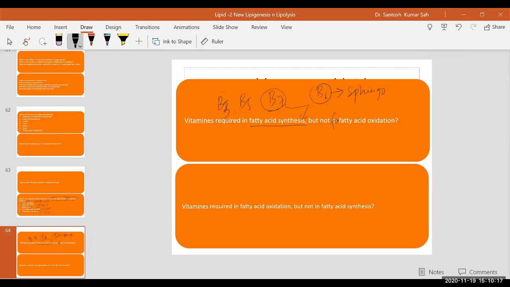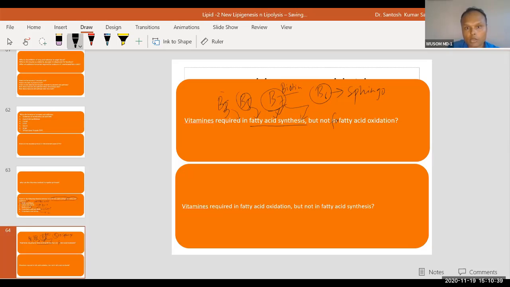Vitamin B3 and vitamin B5 are also required. So which is required for fatty acid synthesis but not for fatty acid oxidation? Only biotin. The other two are required in fatty acid oxidation also.